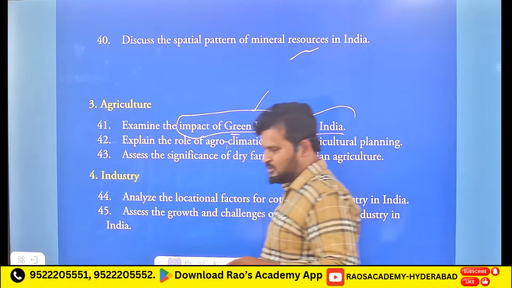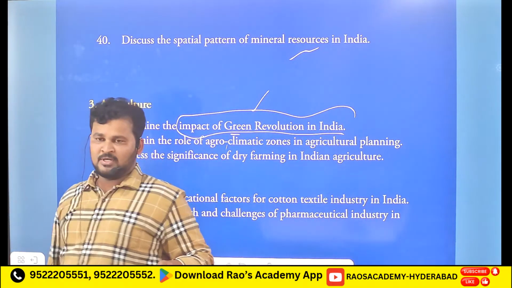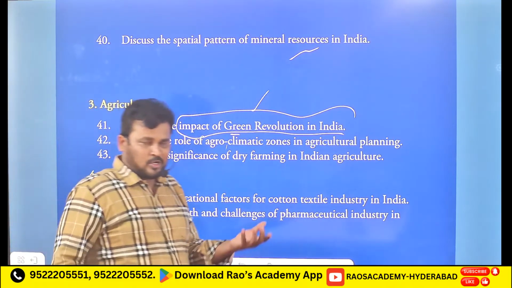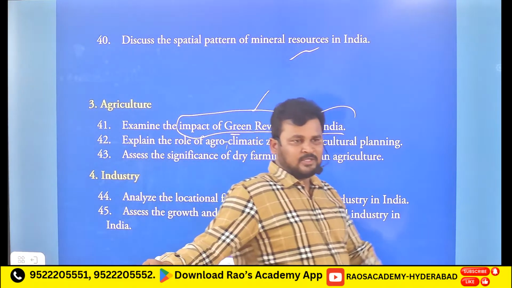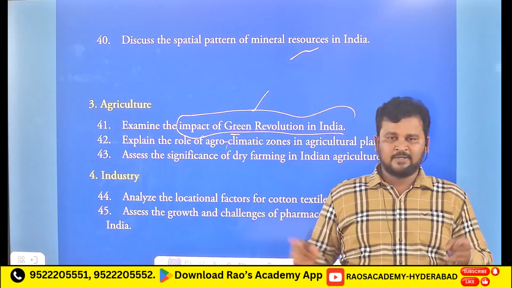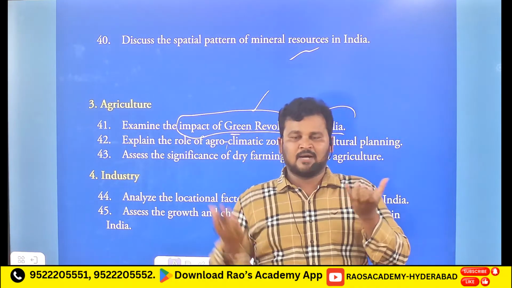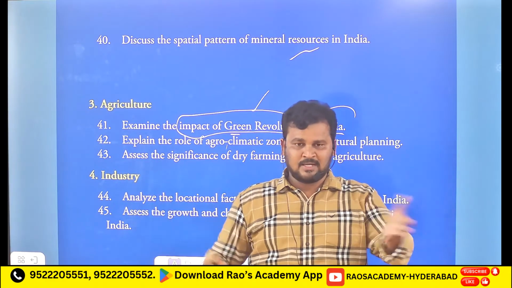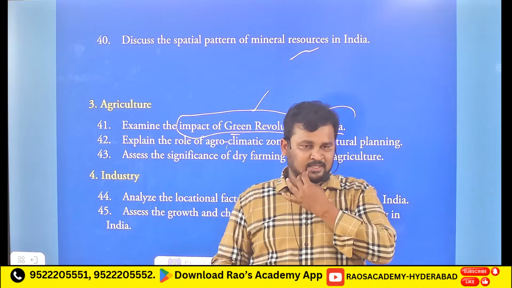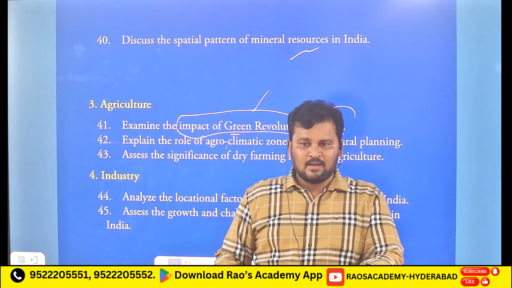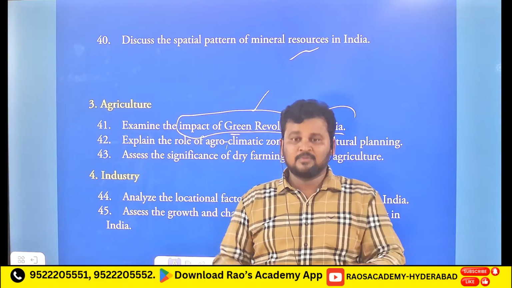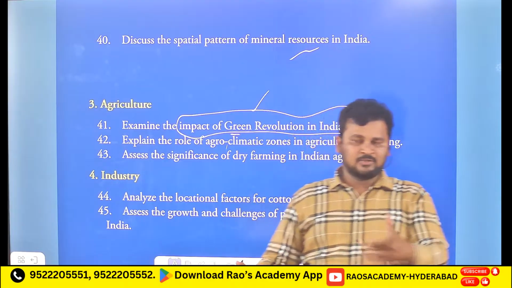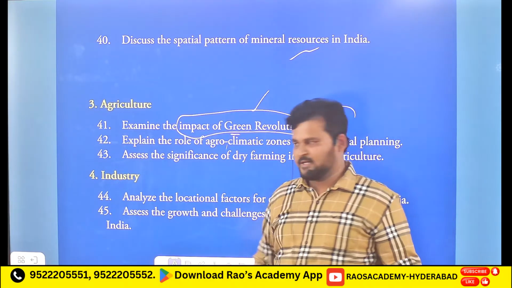So yes, definitely we have a lot of impact, one positive and the second negative. The positive impact is that agricultural productivity increased a lot. Coming to negative impacts, people were divided on the basis of haves and have-nots. For example, in Punjab and Haryana there was a big gap between the people because of this green revolution, on the basis of haves and have-nots, according to their income levels.